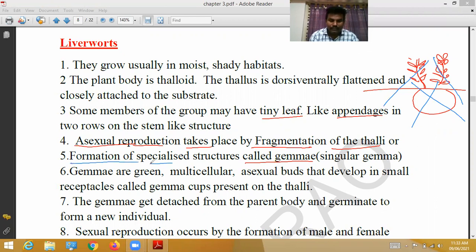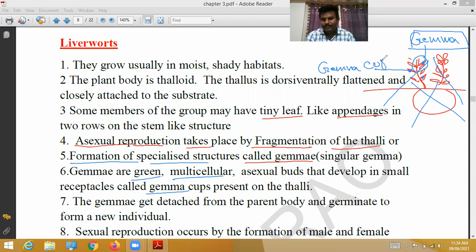The other method is the formation of specialized structures on the plant body, called gemmae. Gemmae are green, multicellular, asexual buds that develop in small receptacles called gemma cups, which are present on the thalli.